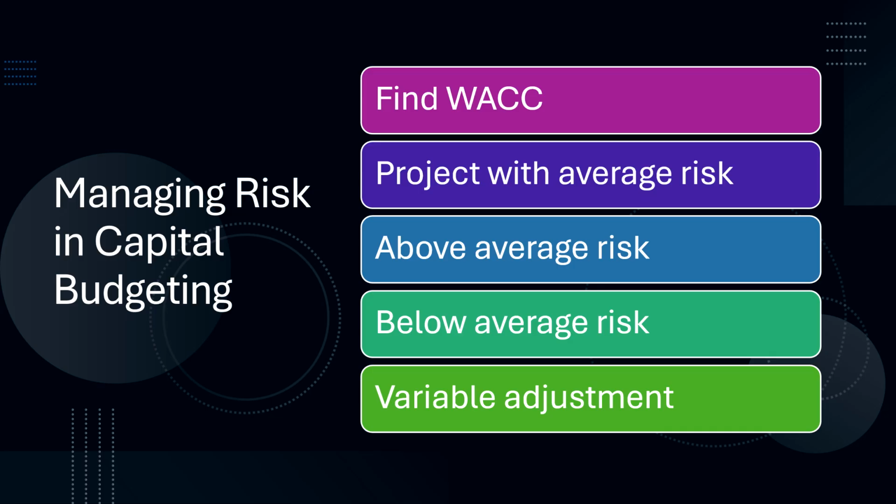The example we have up here on the slide is looking to adjust a variable within our WACC. So first we have to find our WACC, and let's say the project is an average risk project. We would take our actual company WACC and use that as the variable. If it's an above average risk, we would change our WACC to reflect that. Below, same thing, and changing those inputs will change the output when we do the sensitivity analysis to see if it's actually acceptable risk.